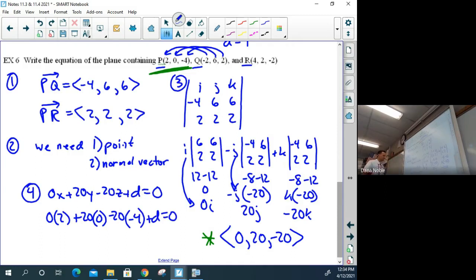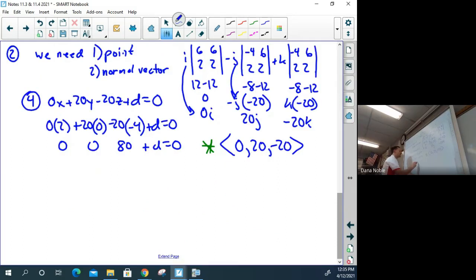Is this really going to happen where we're going to have not much of anything here? It looks like we're going to get 0 plus 0 plus 80 plus d equal to 0. Subtract off the 80, and d is negative 80.